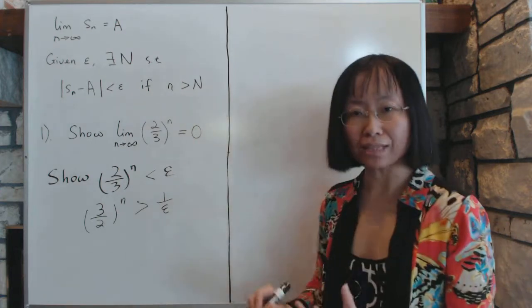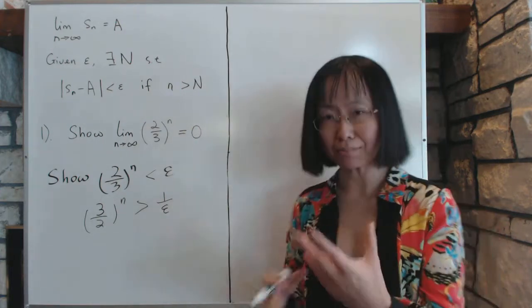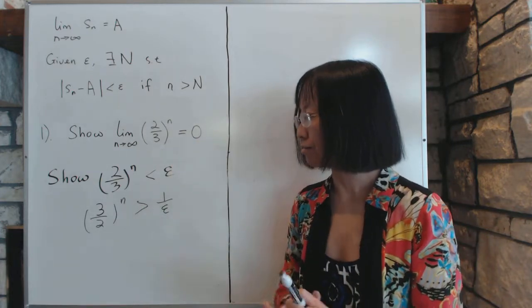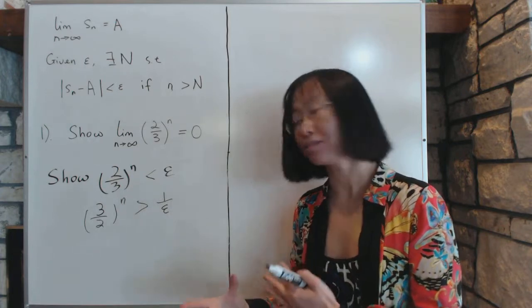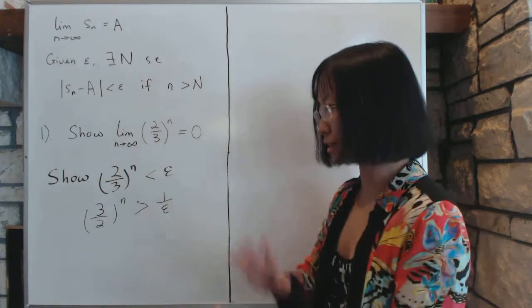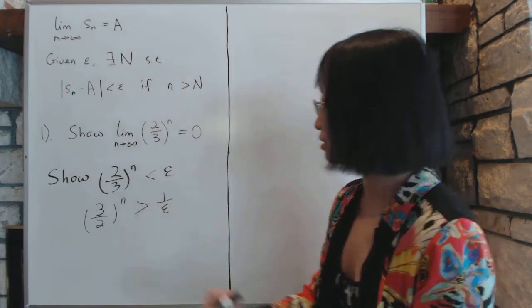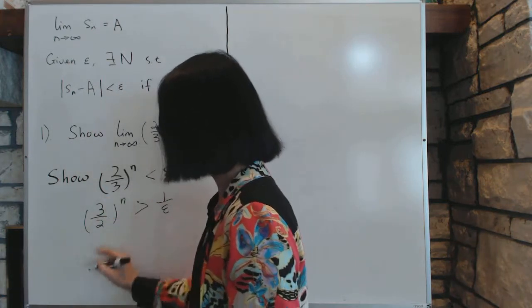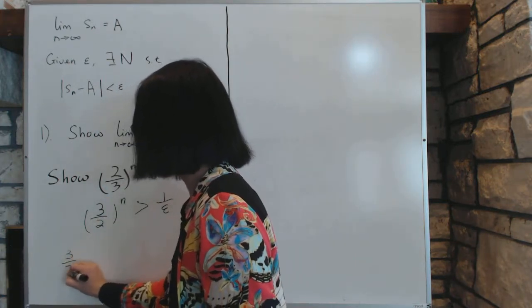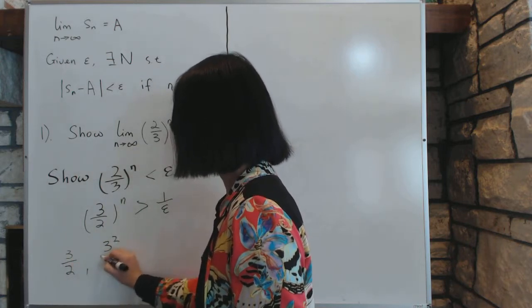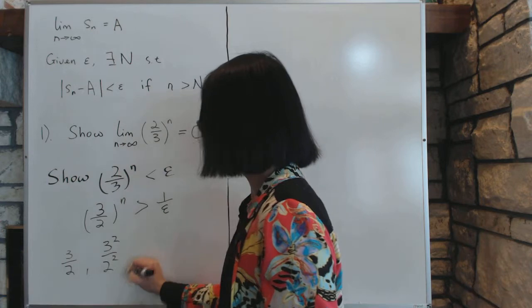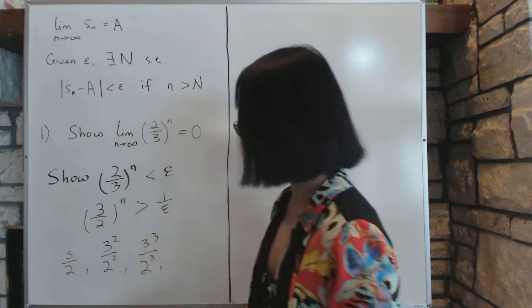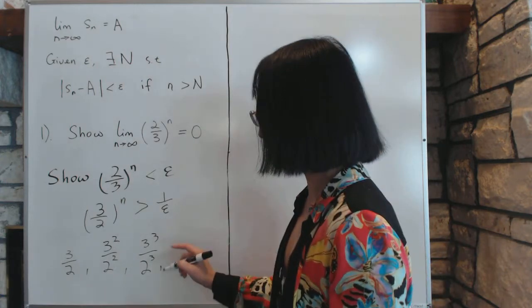All right, how would you go about doing that? A lot of times in sequences, you have to cook up another sequence that's much easier than this one, because it's not that obvious why this one would go to 0. So let's come up with something that's easier to see that will definitely go to 0 and control it that way. Compare the two sequences. First, let's write out the sequence. After it's flipped around, it looks something like this. It starts at 3/2, and then 3 squared over 2 squared, and then 3 cubed over 2 cubed, and so on. And how much does it increase?